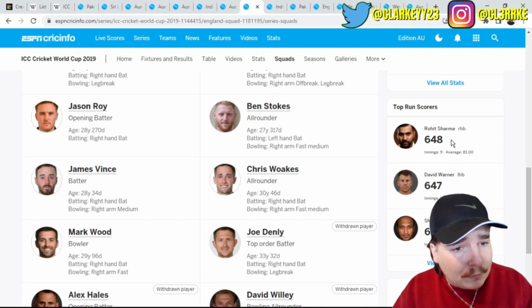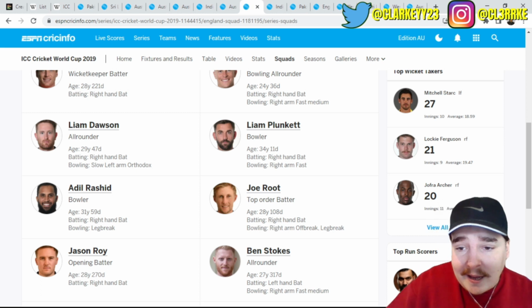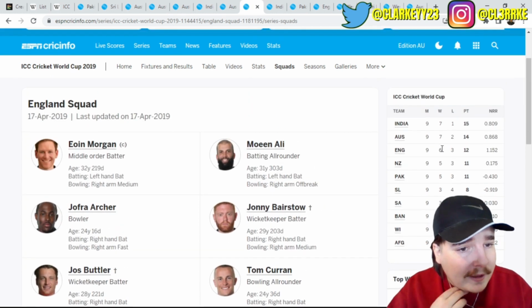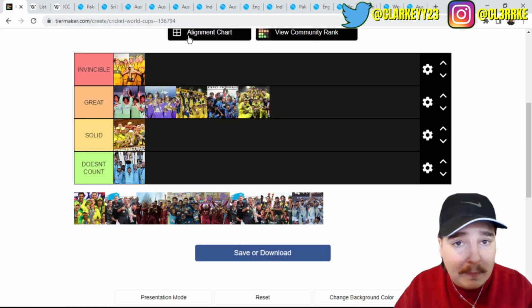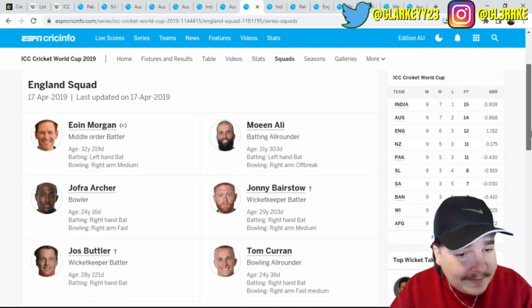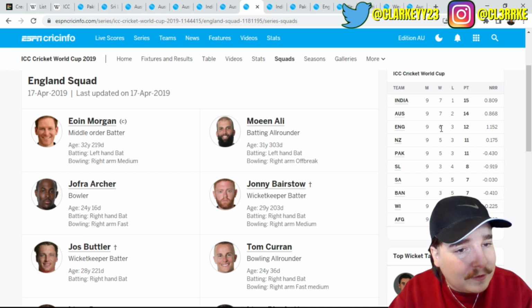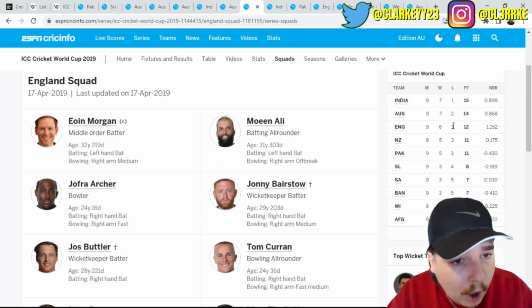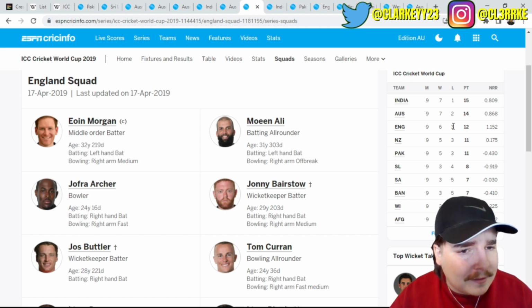Top run scorers, Roy and David Warner. And Archer. I mean, again, England didn't even dominate this tournament either. Let's have a look. They literally lost 3 games. Holy shit, this is the worst World Cup winning team of all time. Nah, do you guys read this? They literally came 3rd. They won 6 games, 1 less than India and Australia. They lost 3 games. How do you lose 3 games and still win a World Cup title? How does that make sense?